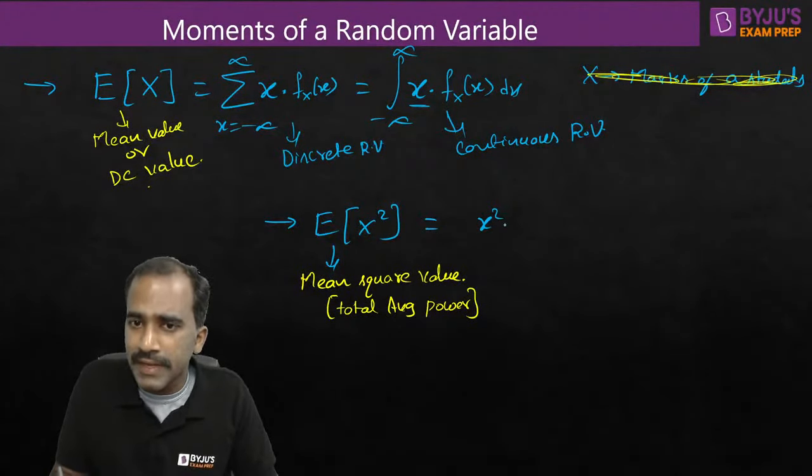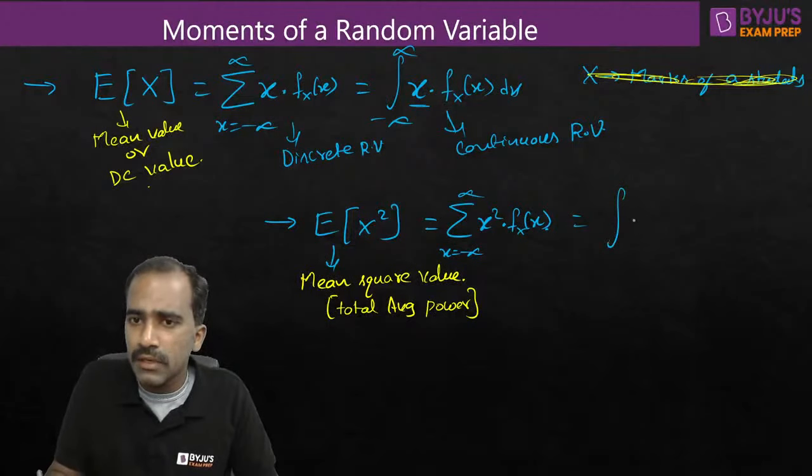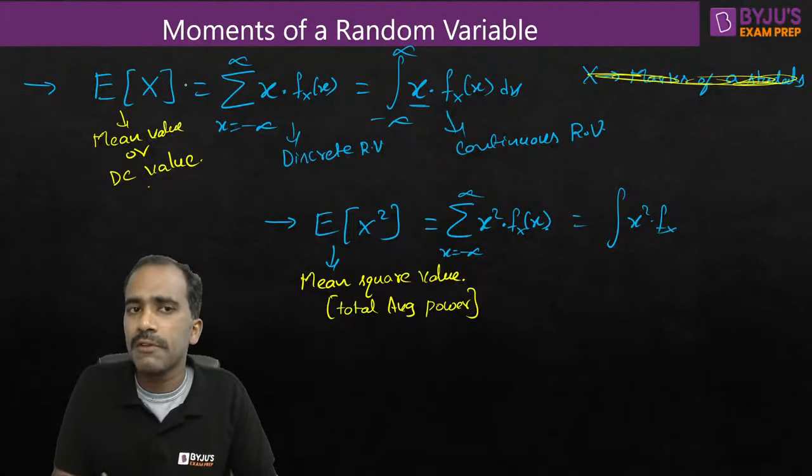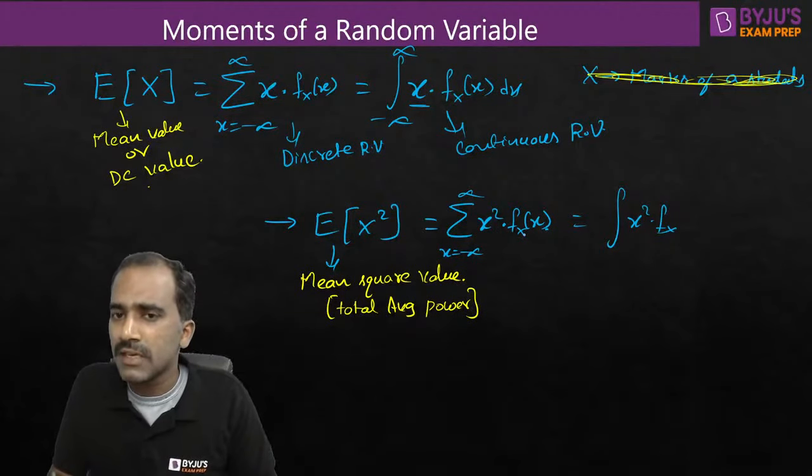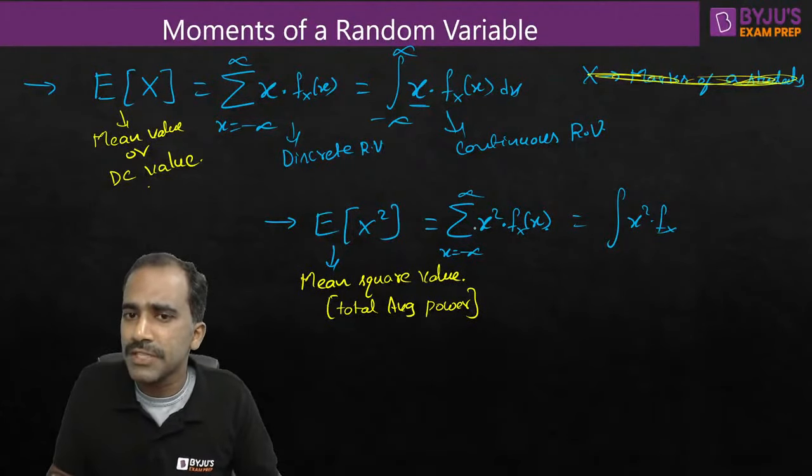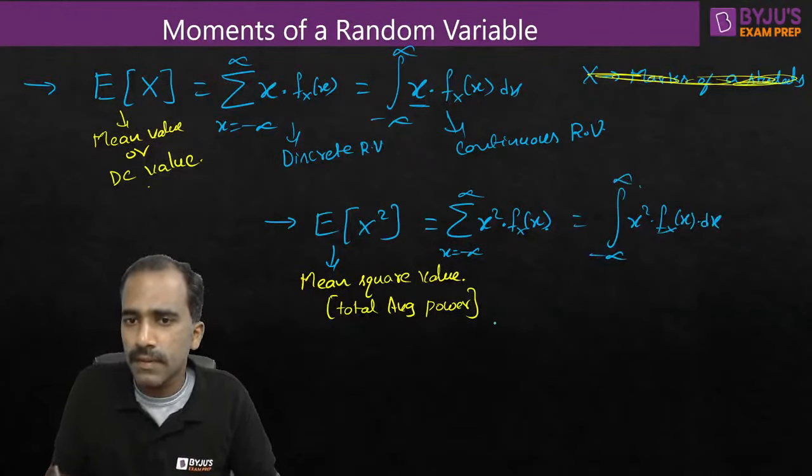All those values, you take them and multiply them with the corresponding weights or probabilities and then do summation if x is a discrete random variable. And if x is a continuous random variable, do integration. Same basic idea. Here you want to average x, here you want to average x square. Whatever you want to average, multiply with the corresponding probabilities, and then do summation if it is discrete, and integration if x is continuous. As simple as that.